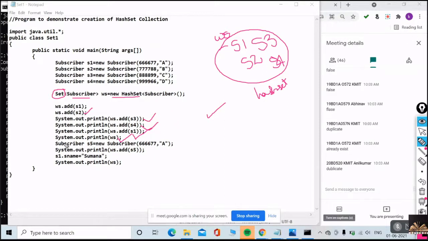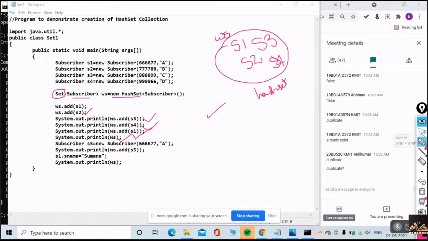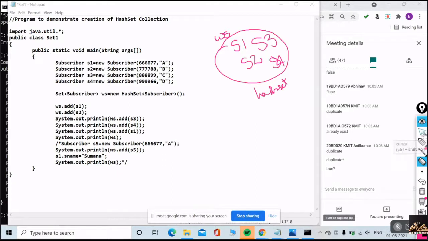We will just print till here. If I print any object, what will you get? If I print any object, what method is going to be called internally?